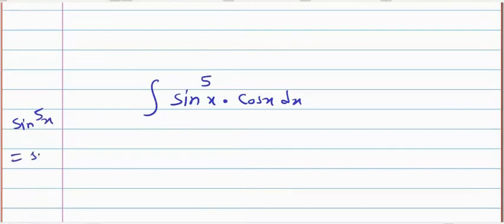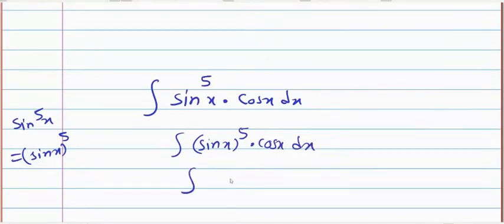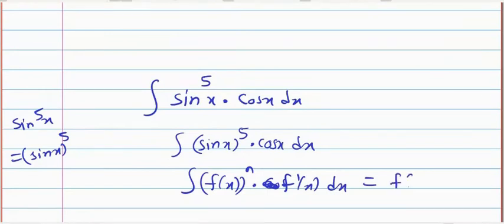And can you tell me this integration, last question: sin raised to power 5x dot cos x dx, or you can say sin x raised to power 5, both are the same. So the integration of sin x raised to power 5 into cos x dx is of the form f of x raised to power n dot f dash x dx, which is f of x raised to power n plus 1 upon n plus 1.